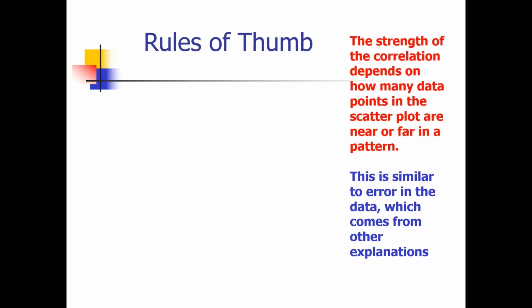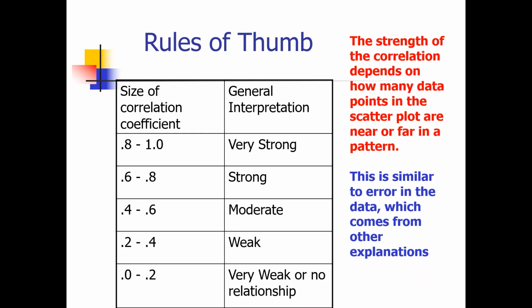Next, rules of thumb. The strength of the correlation depends on how near or far the data points in the scatter plot are from a pattern. This is similar to error in data, which comes from other explanations. For example, the size of the correlation coefficient and general interpretation: 0.8 to 1.0 is very strong, 0.6 to 0.8 is strong, 0.4 to 0.6 is moderate, 0.2 to 0.4 is weak, and 0 to 0.2 is very weak or no relationship.